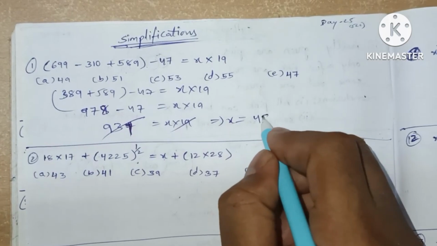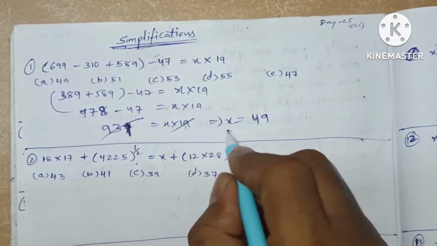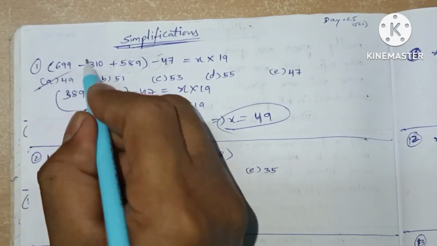4 times and 9 times. It is 1. Okay, so the answer will be 49. Option A.